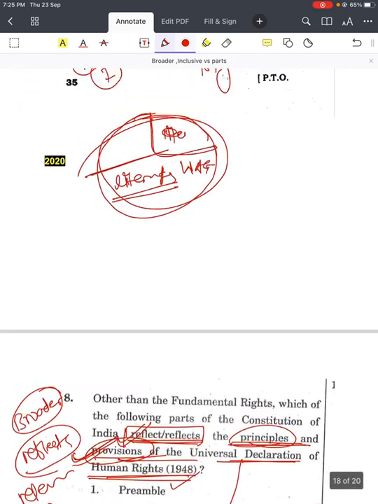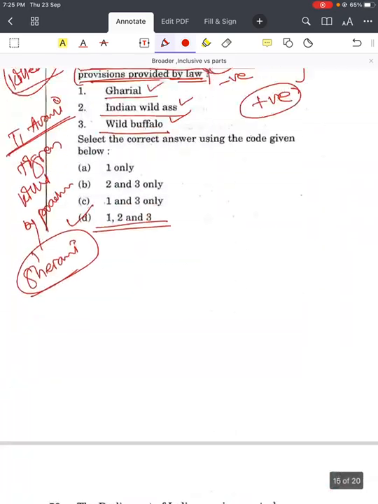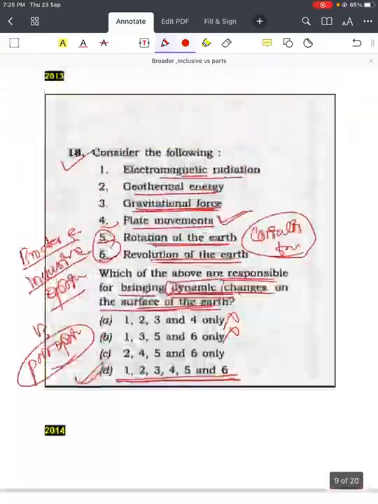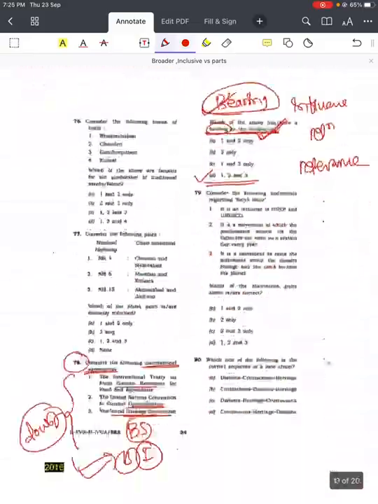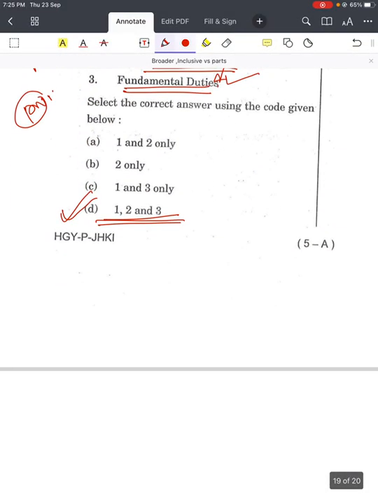Right? This was with respect to some questions on broader plus inclusive versus part approach. Right? We will have one more video with respect to this from some different questions, like 2018 questions in second part.